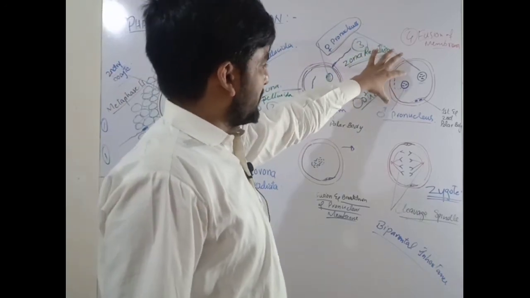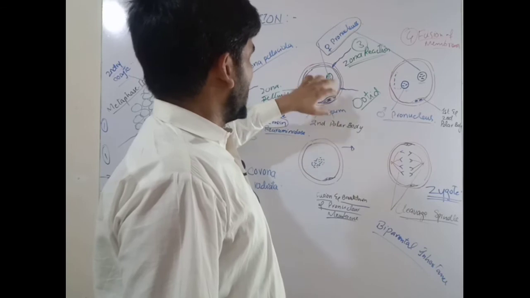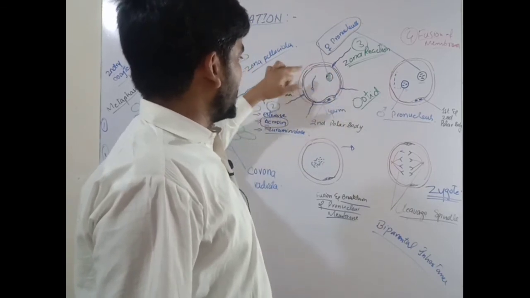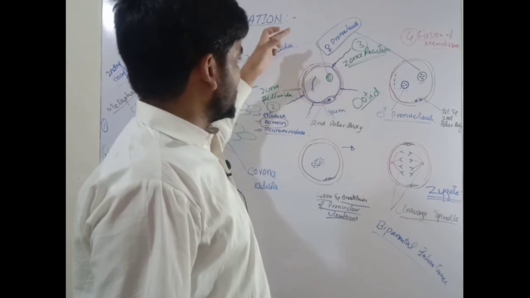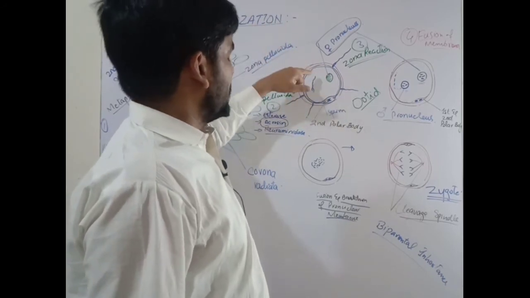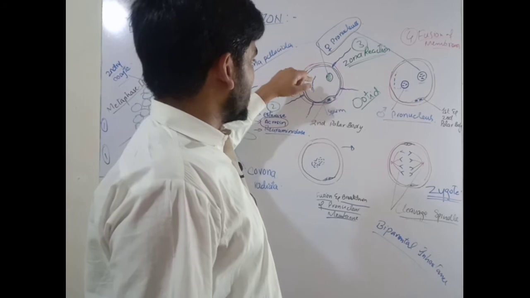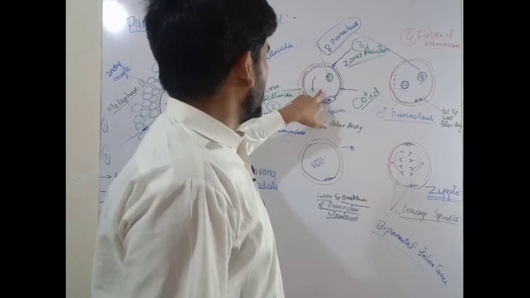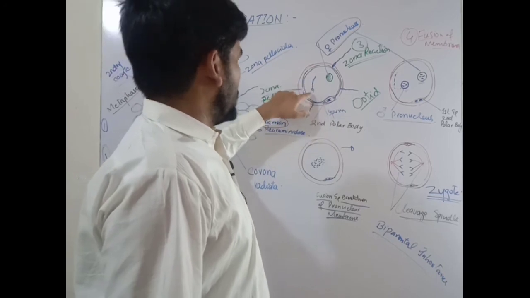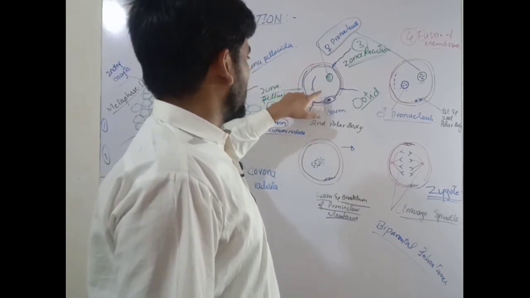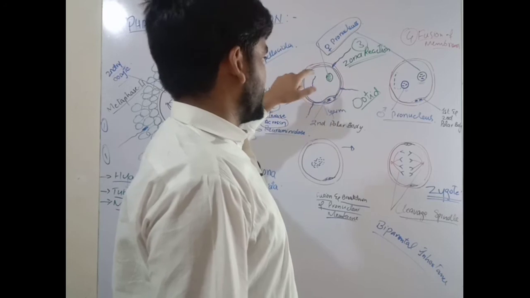Next was the formation of the female pronucleus and fusion of membranes. When the sperm is trying to enter, the secondary oocyte has fusion of their membranes and allows the passage of the sperm inside the cytoplasm, but the sperm contains its acrosin, its membrane and its tail.